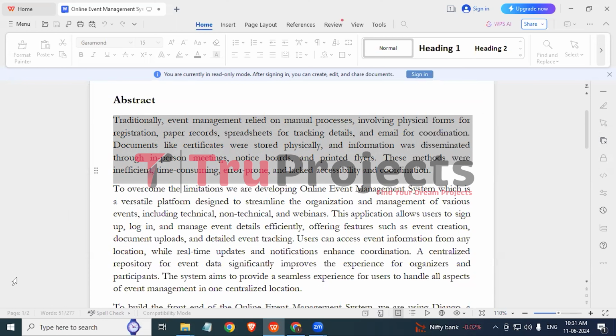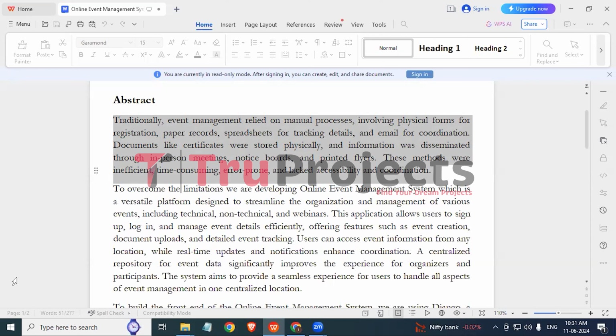For example, attendees had to fill out physical forms to register, and event organizers kept all records on paper. Details about the event and the participant list were tracked using spreadsheets, and communication was mainly done through emails. Important documents like certificates were stored in physical files, and information about the event was shared through in-person meetings, notice boards, and printed flyers. These methods were not only inefficient and time consuming but also prone to errors and limited in terms